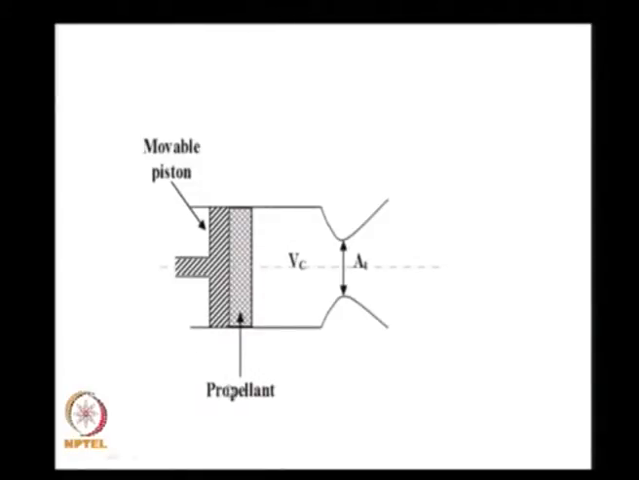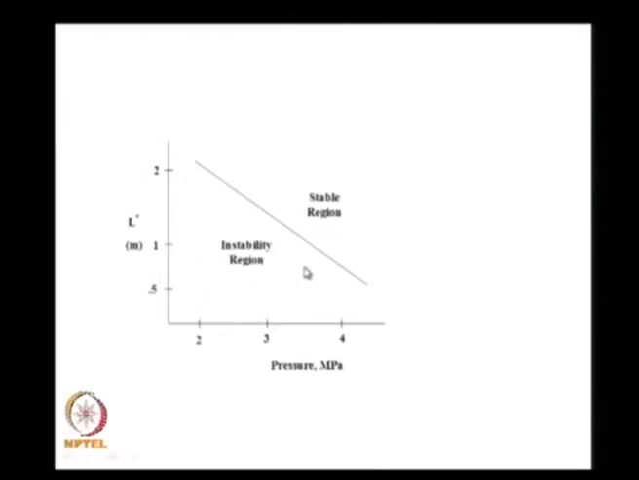Well, I could have a motor in which I can vary my V star Vc, that is the chamber volume, for a given throat area, get different values of L star and operate it at different values of chamber pressure. I have a propellant here, I have a movable piston by which I modify my volume for each experiment, and therefore I operate at different values of L star, different values of pressure, and thereafter I can get my particular plot, and this is how we define the L star boundary.